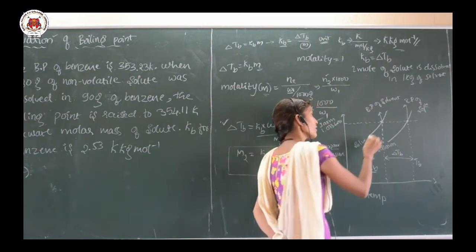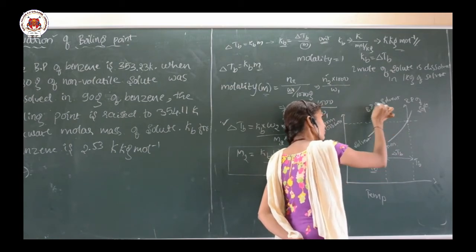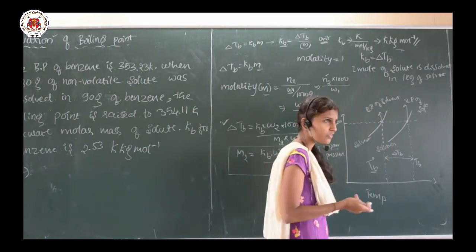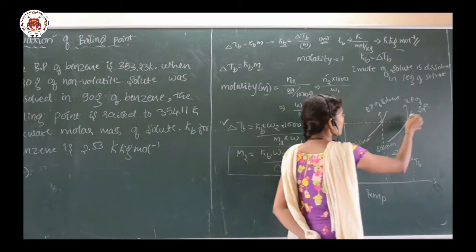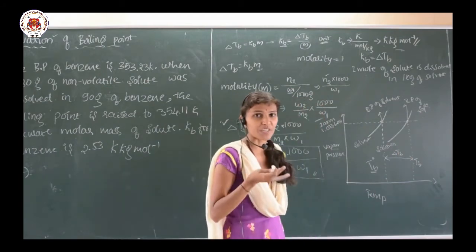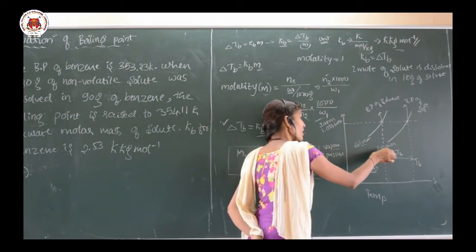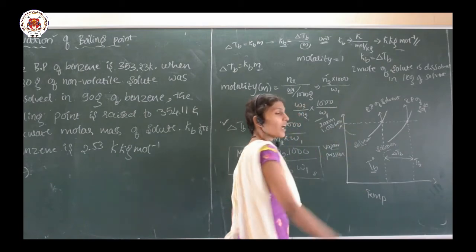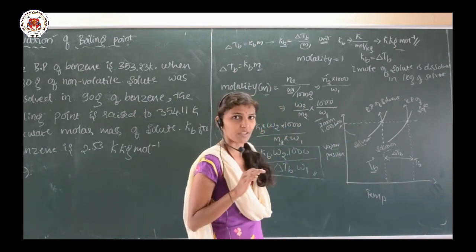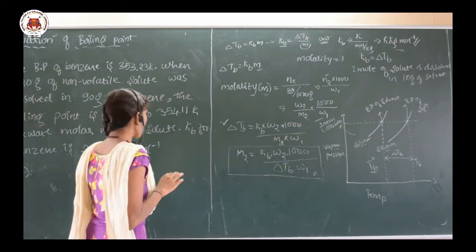Here is the point where the boiling point of the solvent occurs, and here is the point where the boiling point of the solution occurs. It means the vapor pressure of the solvent and solution becomes equal to the atmospheric pressure. Clear? I hope the concept is very clear for you.